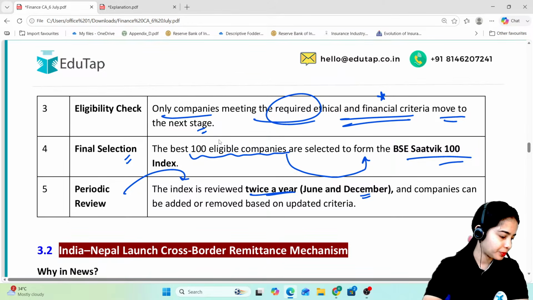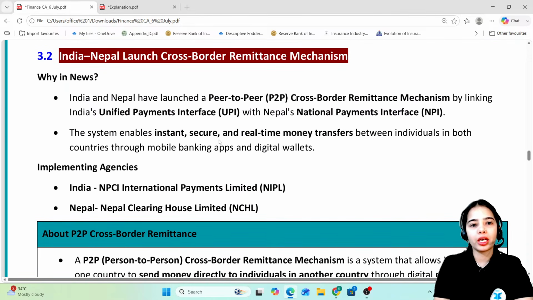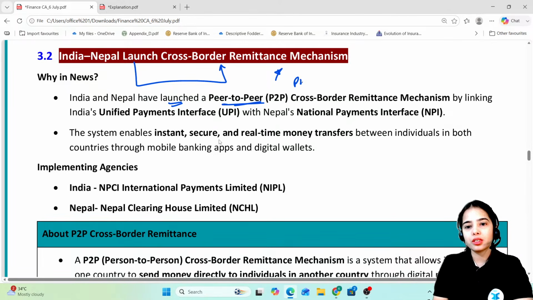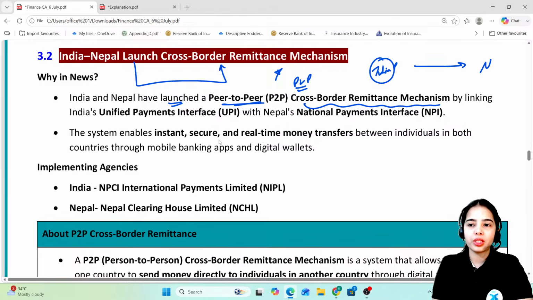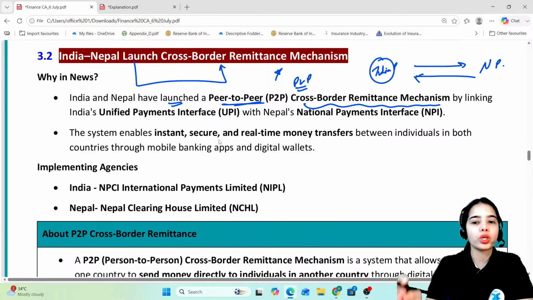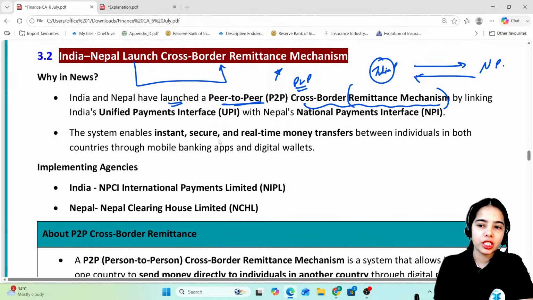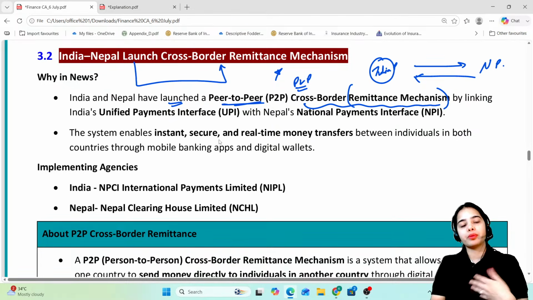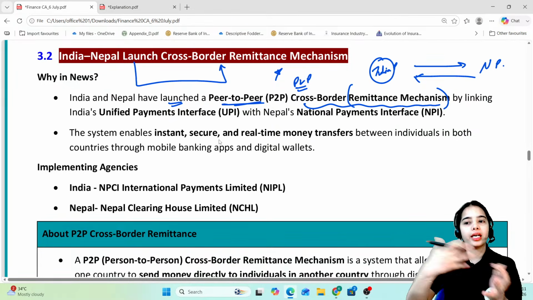That's it. Okay. Next is India Nepal launch cross-border remittance mechanism. So India and Nepal have launched the peer-to-peer, that is person-to-person cross-border remittance mechanism, so that the Indian person can send the money to the Nepali person and the Nepalese person can send the money to Indian person. Okay? So India and Nepal, they have launched person to person, that is peer to peer cross border remittance mechanism, so that easily the money can be sent by person to person in between India and Nepal.